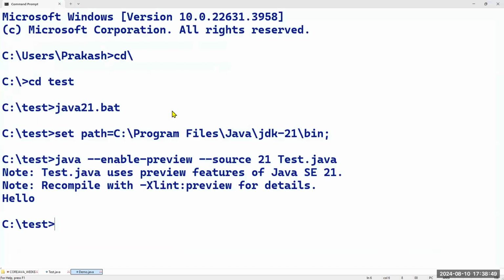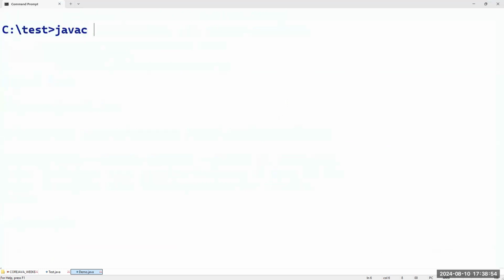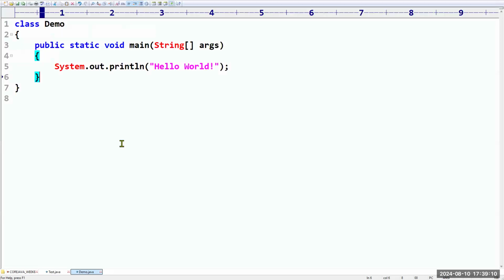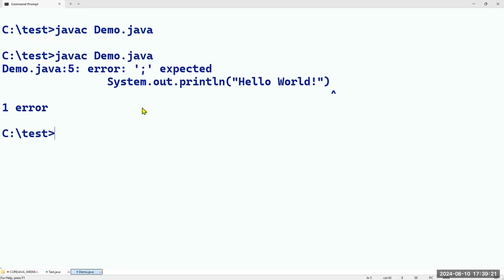How to run the program? Whether you are using 21 or any other version, there is one standard command. javac. What is the file name? Demo.java. If you type this command, my Java program is going to be compiled. What is the compilation process? It will check, is there any mistake in your Java program? Suppose I have some error in this Java program. Then what will happen? When you are running the program, we are going to get one error message. What is that error message?